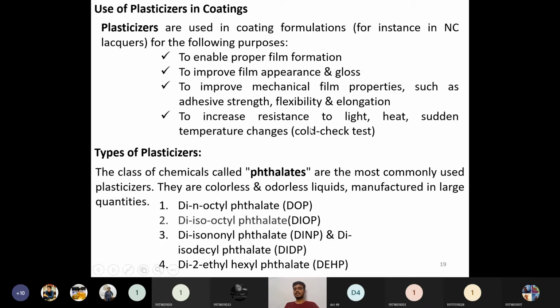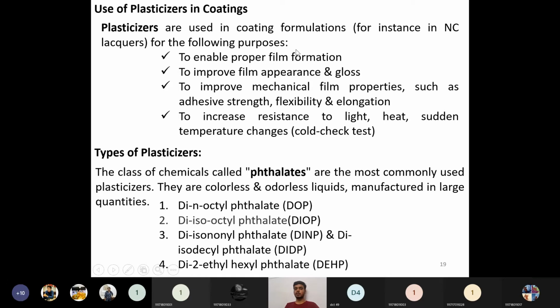Then, to increase the resistance to light, heat, and sudden temperature changes. Whenever the temperature is changing suddenly, that is tested by what is called a cold check test. This test can be used to find this out. So to increase the resistance to light, heat, or sudden temperature changes, we can use plasticizers.